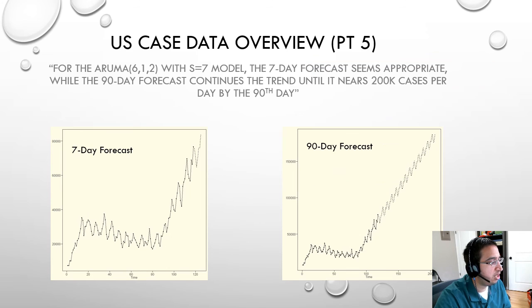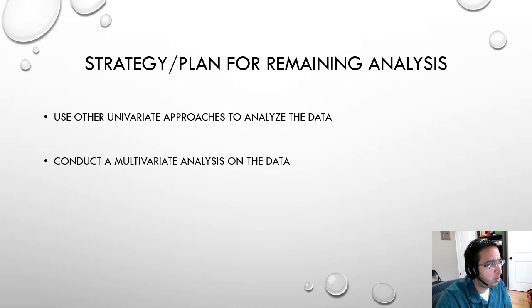As you can see within the images, the 7-day forecast seems appropriate, while the 90-day forecast continues on until it equals 200,000 cases per day by the 90th day. The plan for the remainder of the analysis is to use other univariate approaches to analyze the data, as well as conduct some multivariate analysis on the data as well.